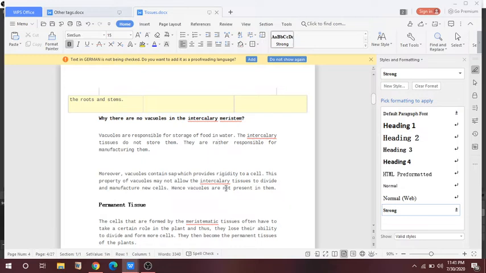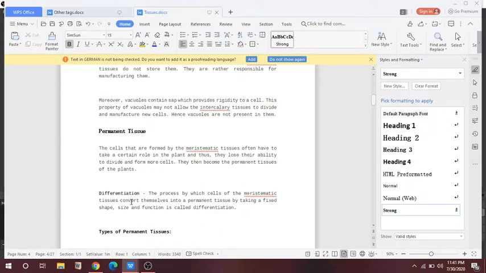Vacuole contains the sap which provides rigidity to the cell. This may not allow the intercalary tissue to divide and manufacture new cells. अगर vacuoles होगा तो intercalary cells जो हैं वो divide नहीं कर पाएंगी. So vacuoles are not present in them. That's it. So next is the permanent tissue.